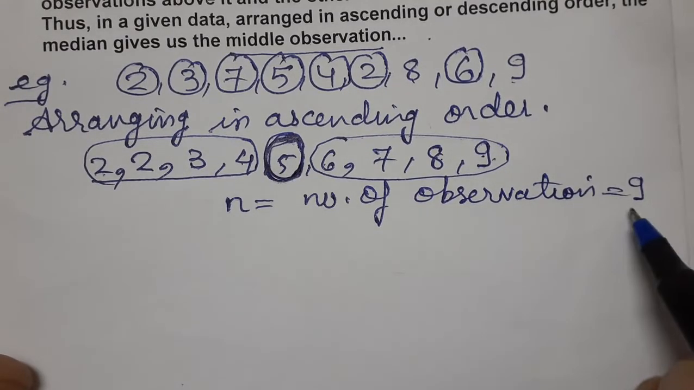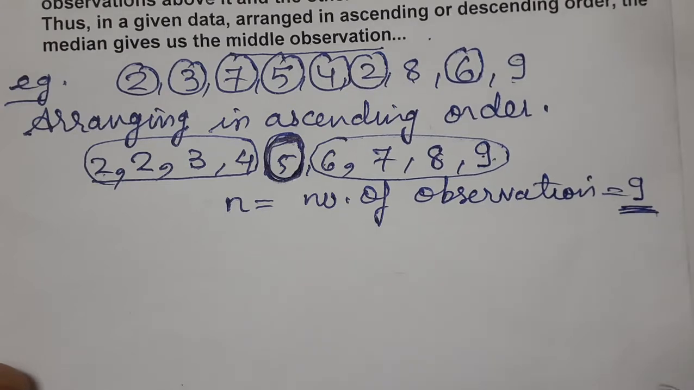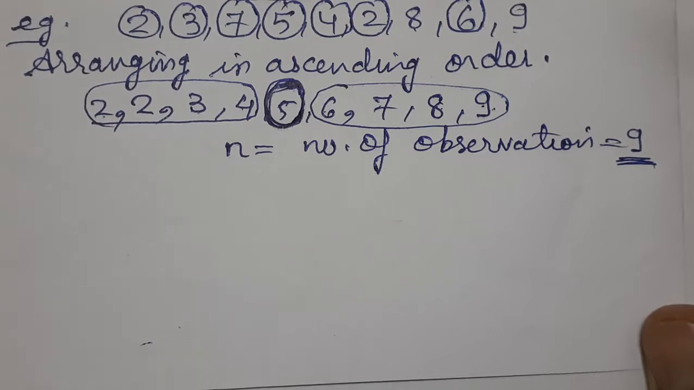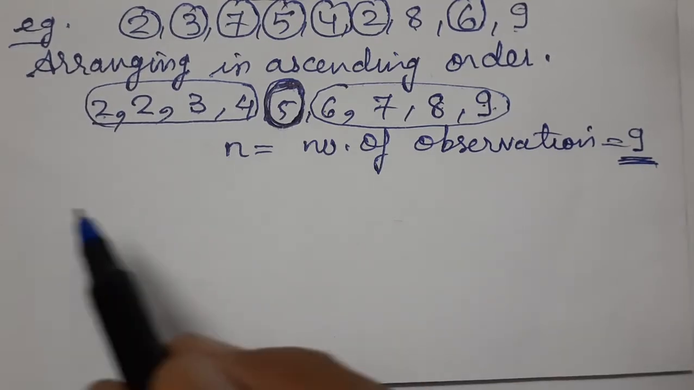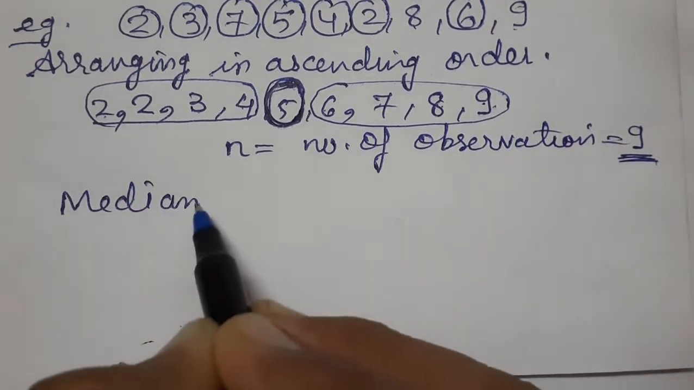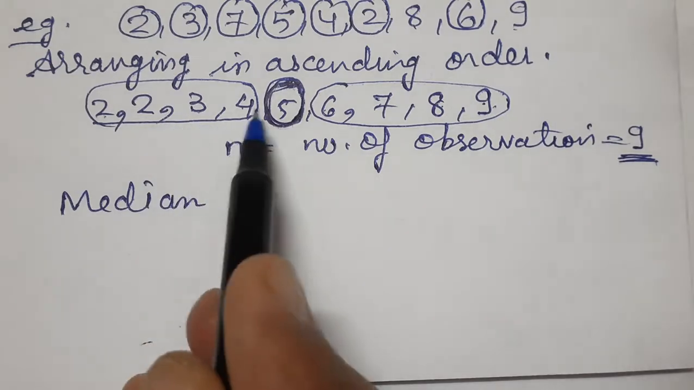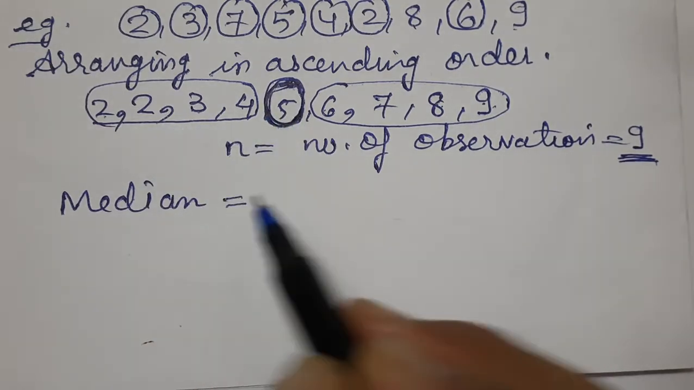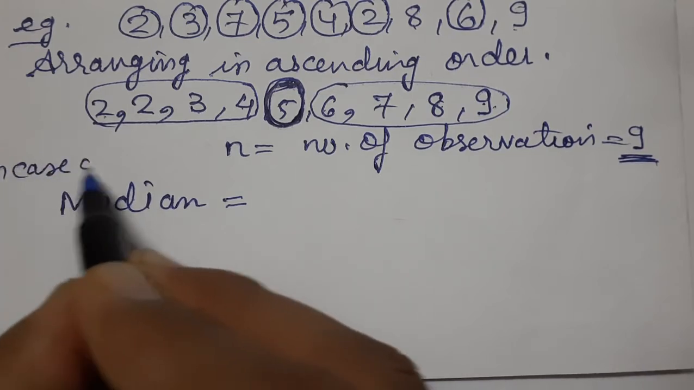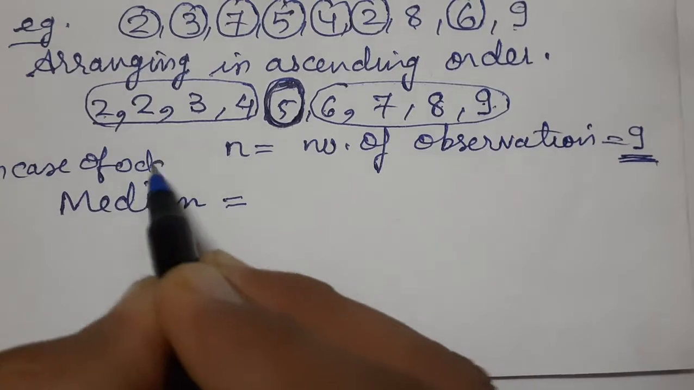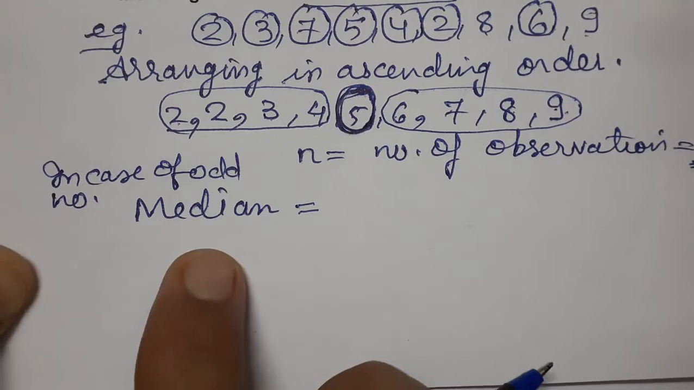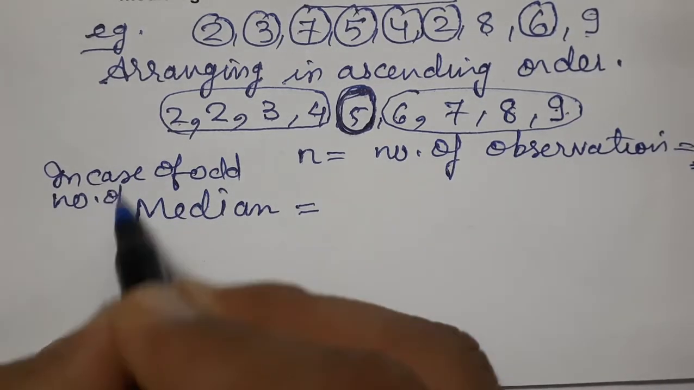This is the case when the number of observations is odd. We will study even also. When the number of observations is even, what will happen in that case? So what is the formula? How will we find it directly? Median equals to, how will we find it directly? See here. First arrange the data. It is very important to arrange the data. So median equals to, in case of an odd number of observations.